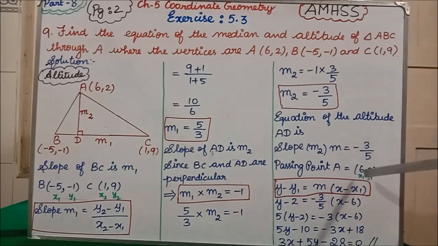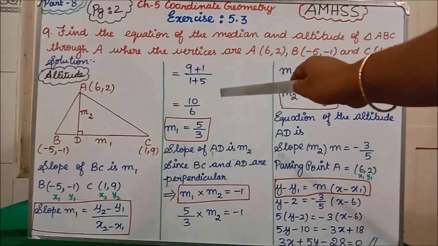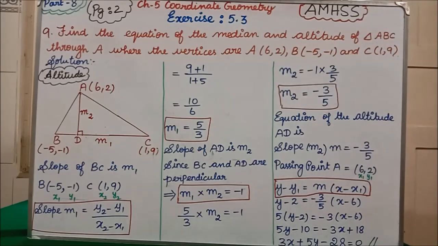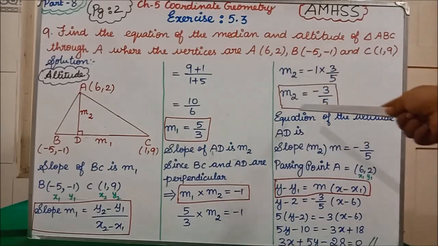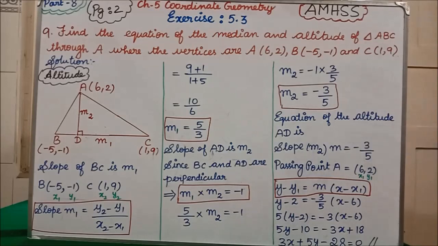Now this is x1, this is y1 and this is our m value. Students, if you apply the m1 value here you will get a wrong answer. Finally, the m value you have is m2, that is only your m. So y minus y1, that is 2, equal to m, minus 3 by 5, into x minus x1, that is 6.